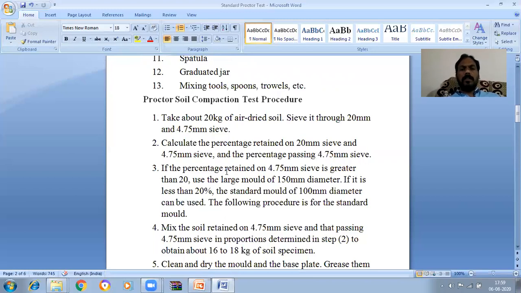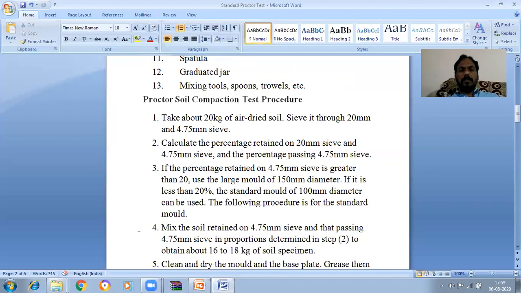If the percentage retained on the 4.75 mm sieve is greater than 20, use the large mold of 150 mm diameter. If it is less than 20%, then the standard mold of 100 mm diameter can be used. The following procedure is for the standard mold.